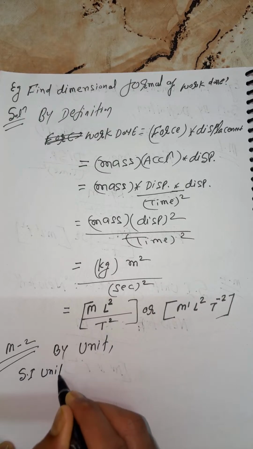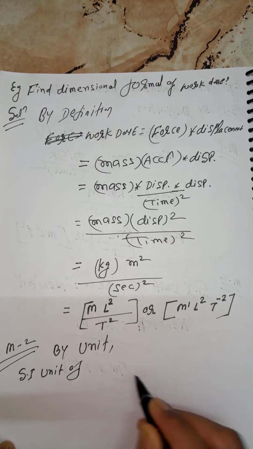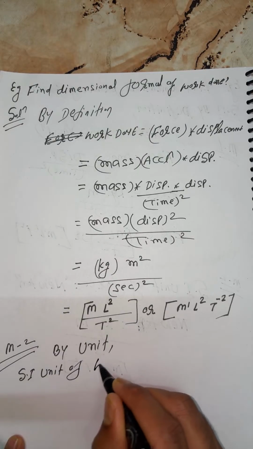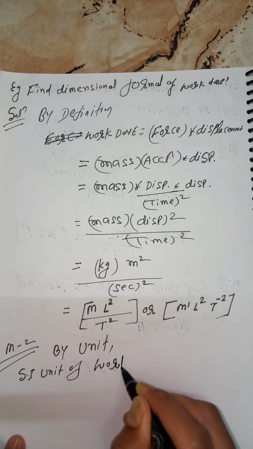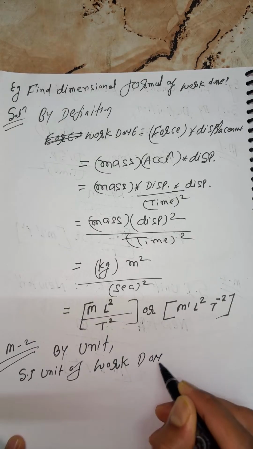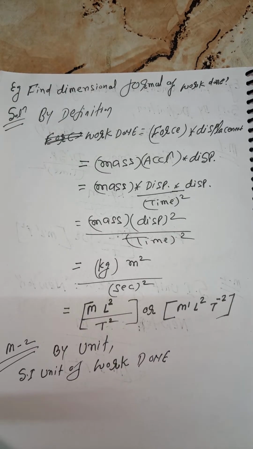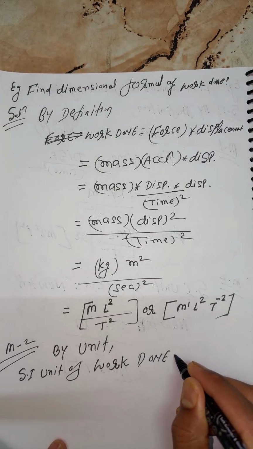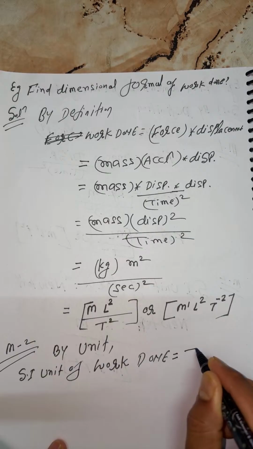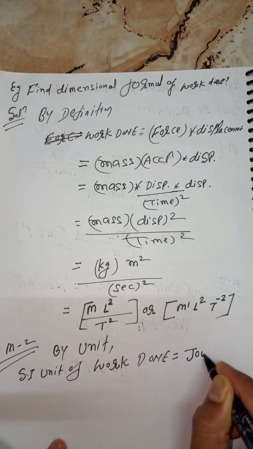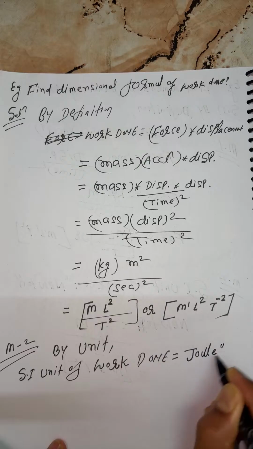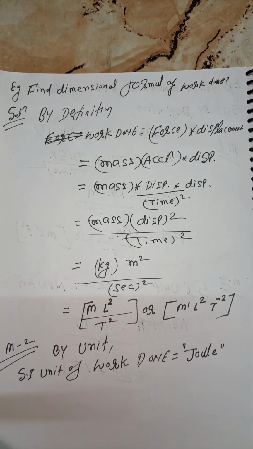So tell me everyone, what is the SI unit of work done? SI unit of work done is equal to joule, my kids. Okay, Nikki, you answered, yes. Very good, correct. God bless you, my dear.